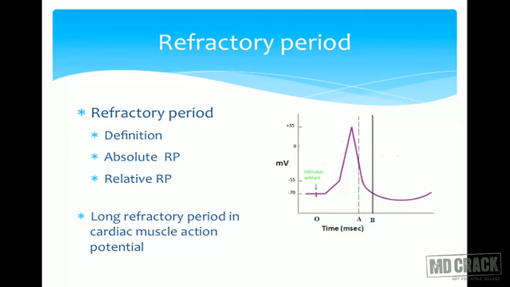What is the importance of this long refractory period? Why should the cardiac muscle not be tetanized? If you recall the function of the heart, systole is the contraction, diastole is the relaxation. Diastole causes filling of the heart, and in diastole there is more blood supply to the cardiac muscle. If there is no diastole, if the heart remains in a sustained state of contraction, it is of no use because it will not be able to pump out any blood. So diastole is also very important. This is the reason why the cardiac muscle should not be tetanized.